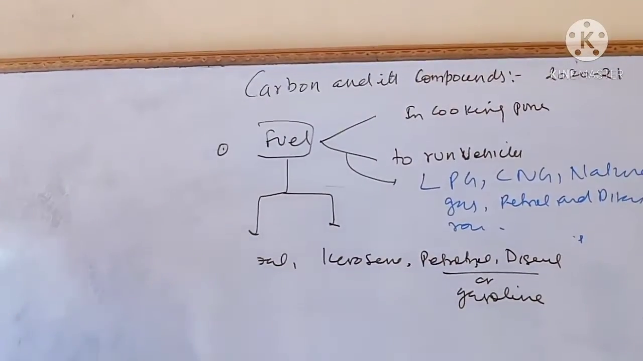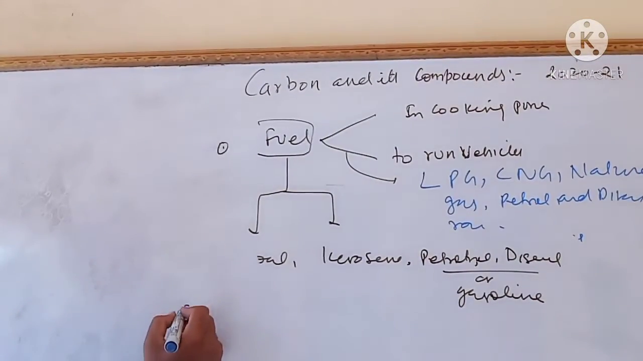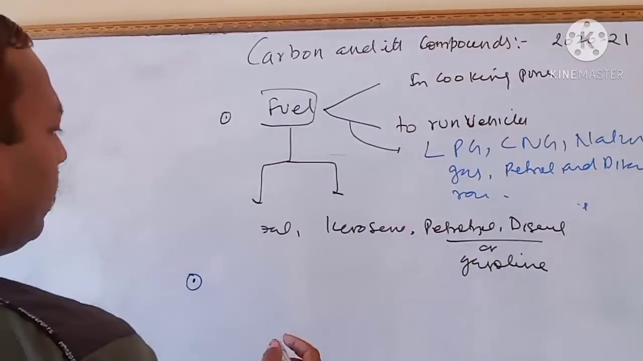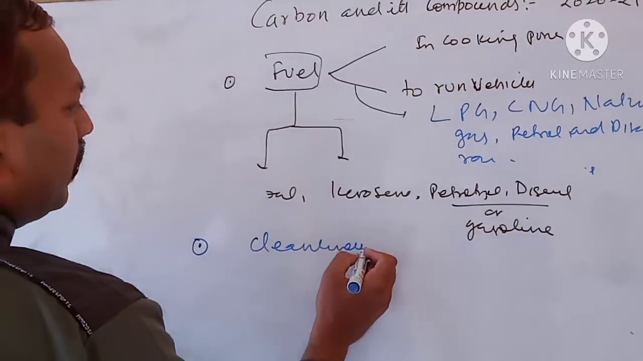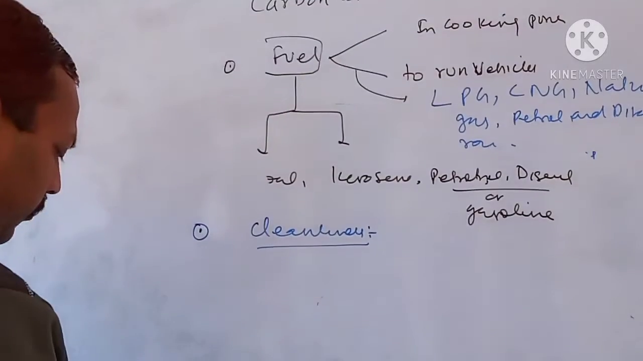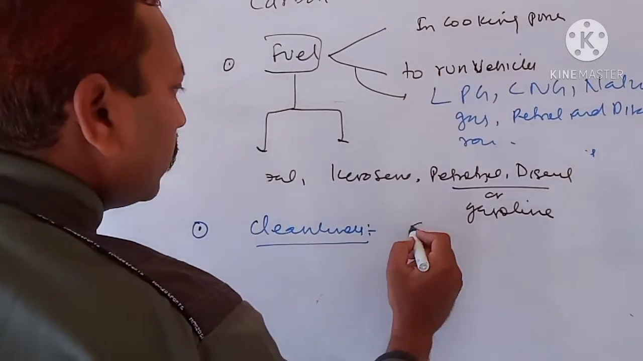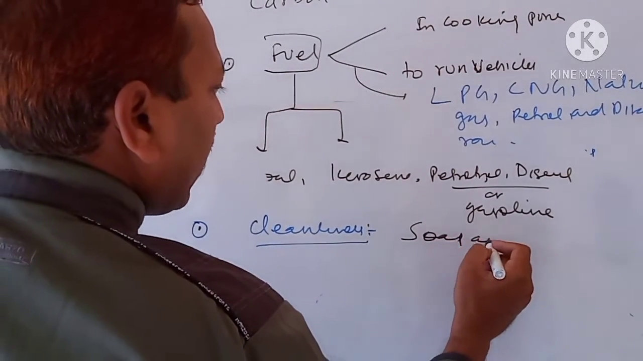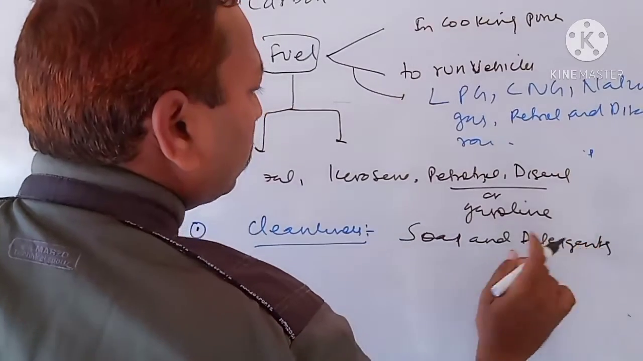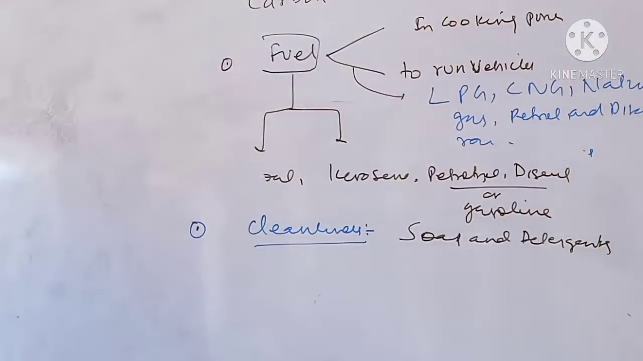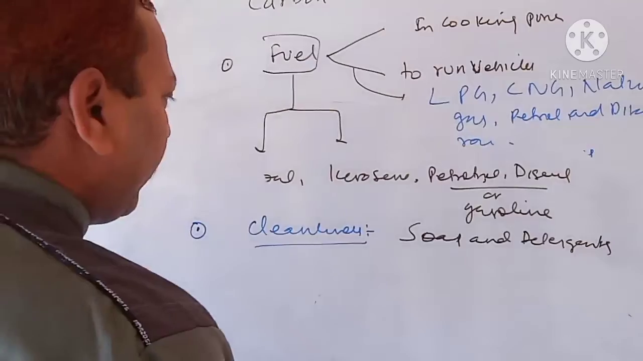Next point, children, is very important: the material we use for cleanliness. So we use soap and detergents. Soap and detergents are also made up of carbon compounds. Cleanliness, okay. In medicines,